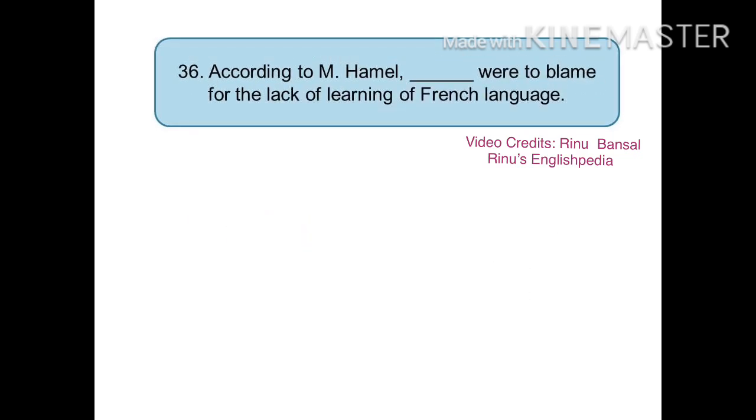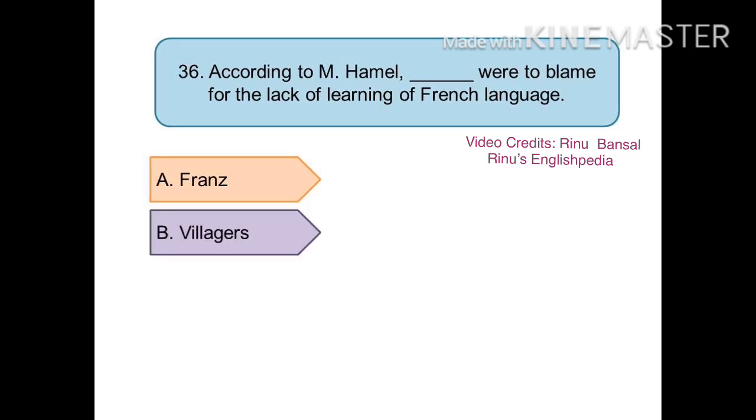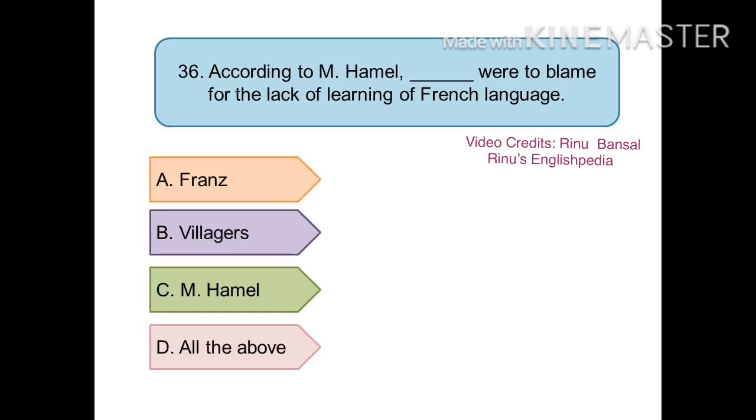The next question is an MCQ. You have to fill in the blank. According to Monsieur Hamel, dash were to blame for the lack of learning of the French language. Your options are option A, France, option B, villagers, option C, Monsieur Hamel, or option D, all of the above. And the right answer is option D, all of the above.